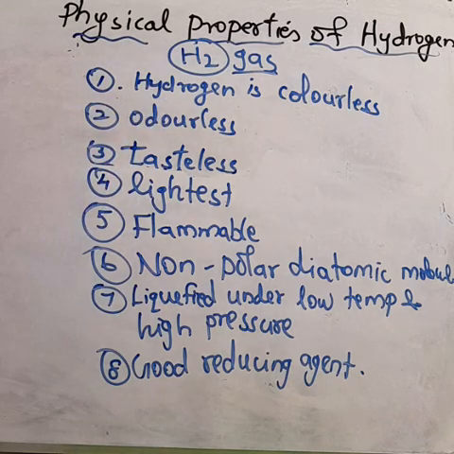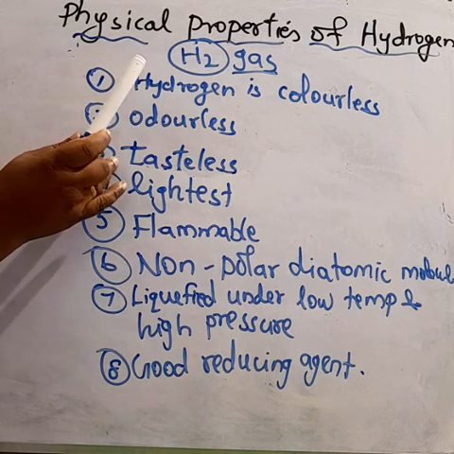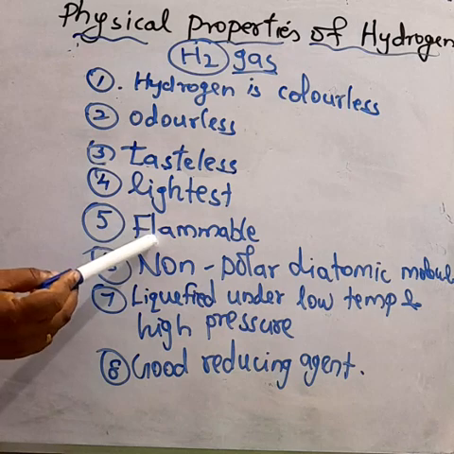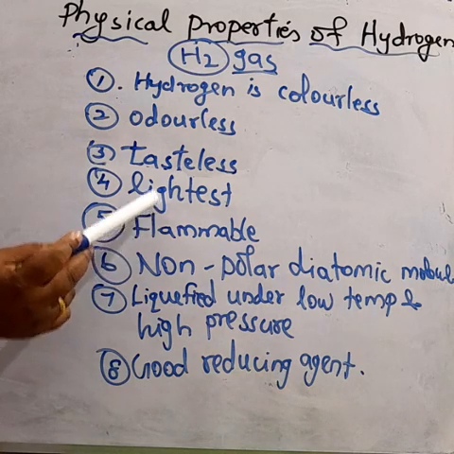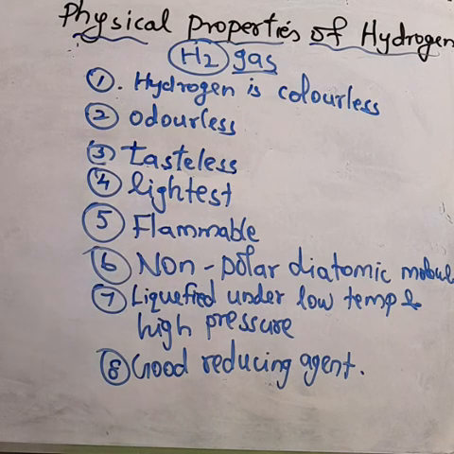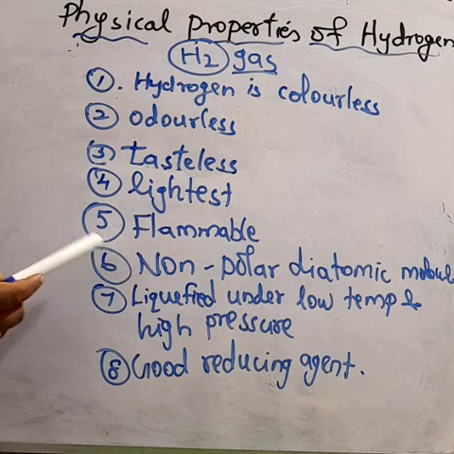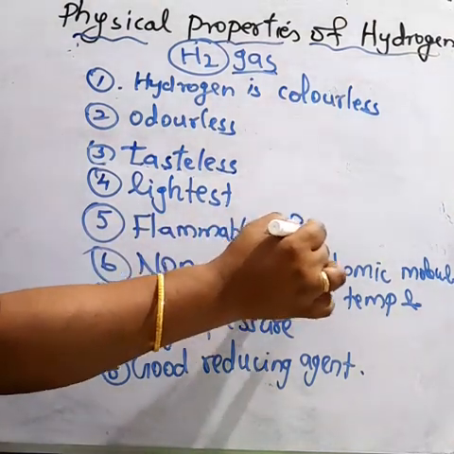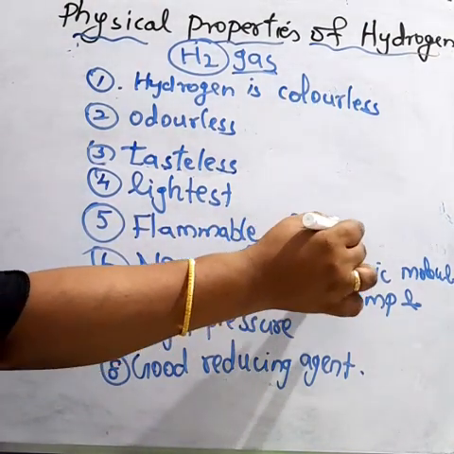Hydrogen is tasteless, very light, one of the lightest elements, and a highly flammable gas. Highly flammable means it can easily catch fire. It is also a non-polar diatomic molecule.